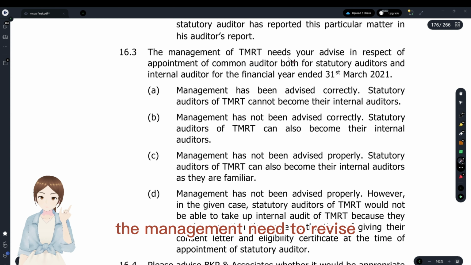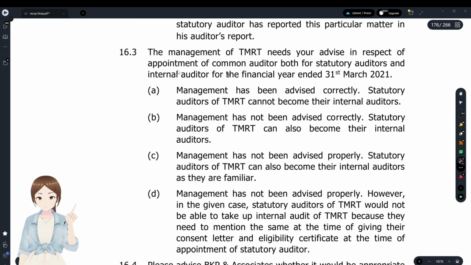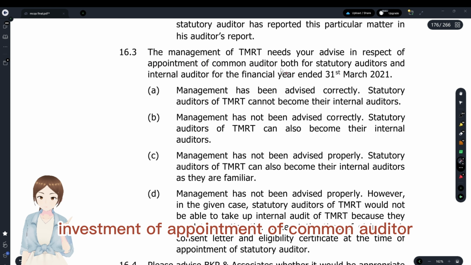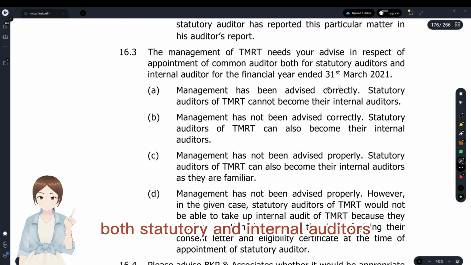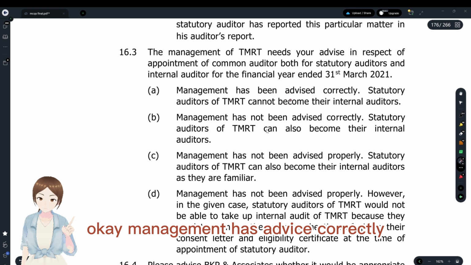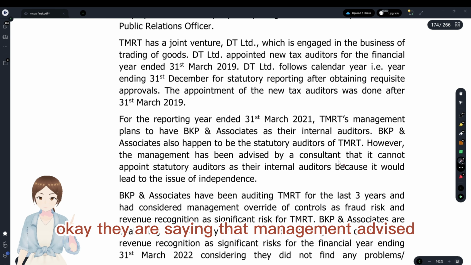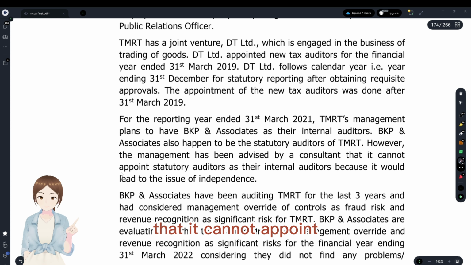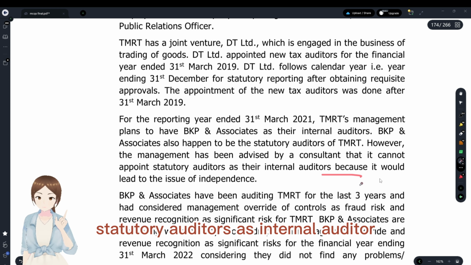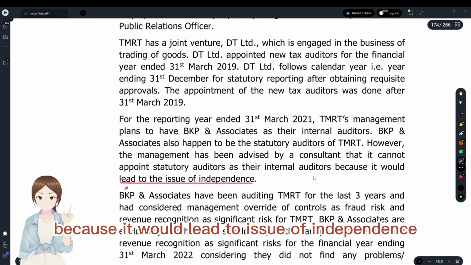And the third one: the management needs to revise in respect of the appointment of a common auditor, both statutory and internal auditors. Has management been advised correctly? What have they been advised? They are saying that management was advised by a consultant that it cannot appoint statutory auditors as internal auditors because it would lead to an issue of independence.